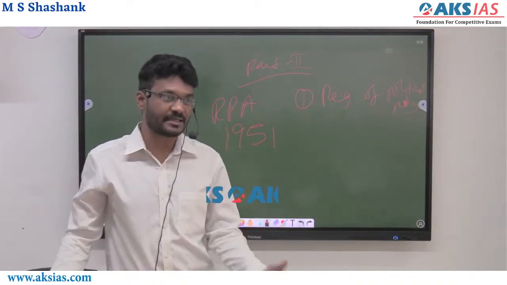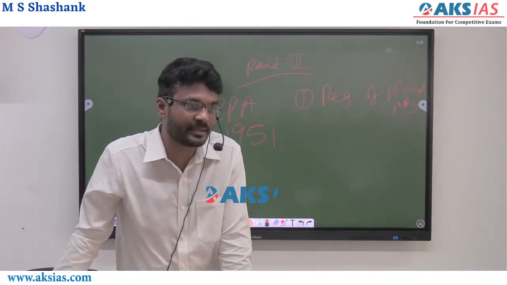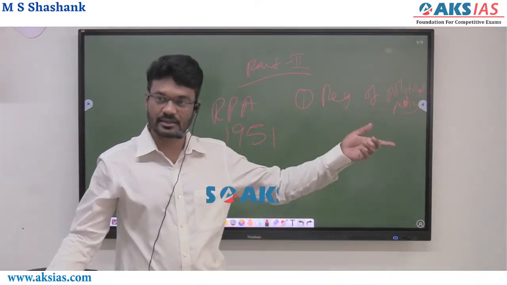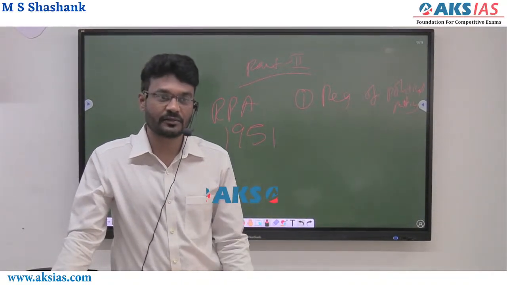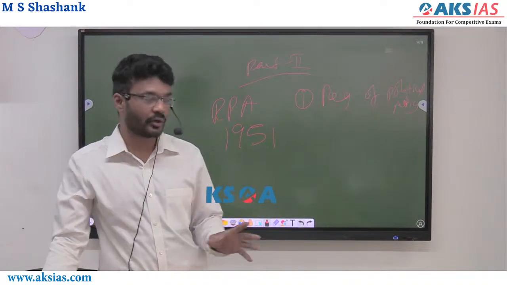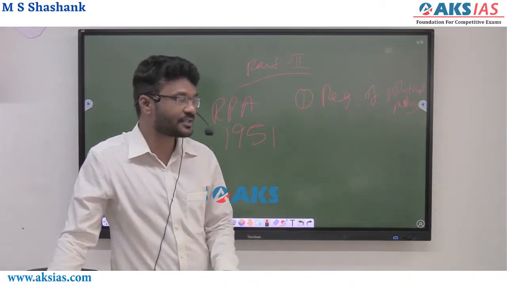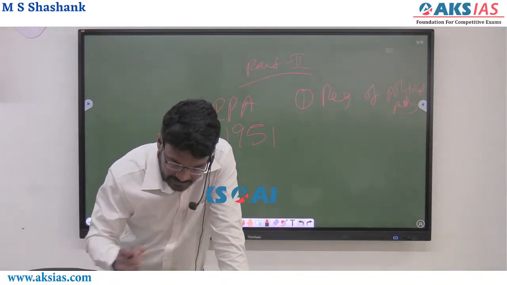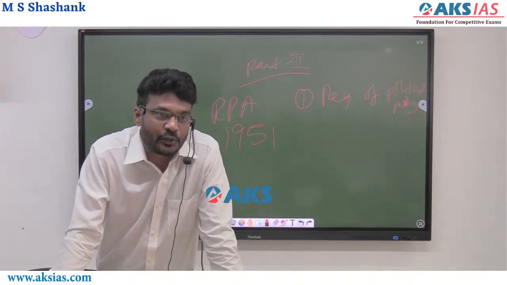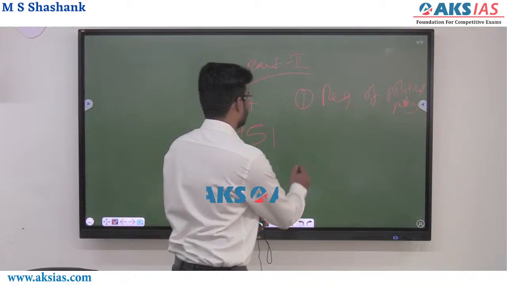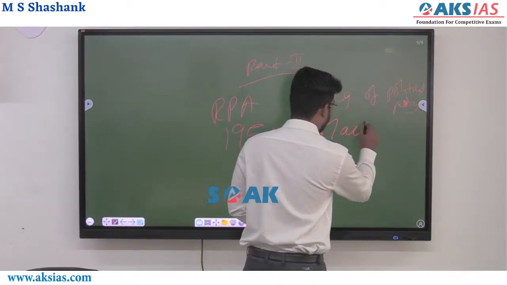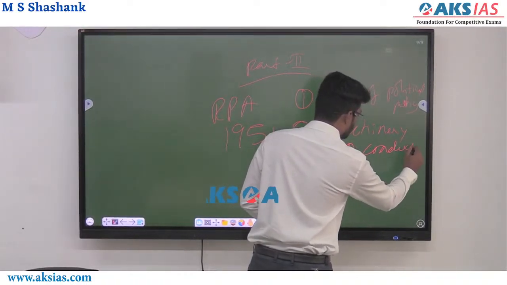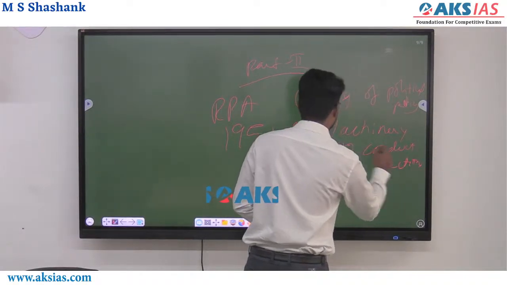See, once the political party is registered, then the political party needs to be allocated a symbol, right? This is also in the news, right? Recently the Sharad Pawar party and also the Shiv Sena party, right? The issue is going on with respect to allocation of symbols. So registration of political parties is an important thing, right? Once the registration of the political party is done, then what do you do? You prepare the administrative machinery to conduct elections. See, to conduct elections, you need so much administrative machinery.